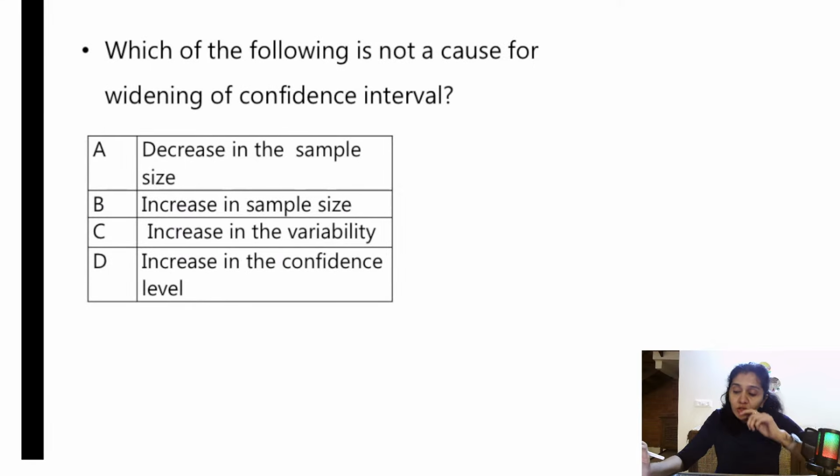Which of the following is not a cause for widening of a confidence interval? So let me just give you an example. If you are expressing odds ratio, let us say between smoking and lung cancer, and if it is 6, we also give an interval, that is confidence interval, all right?